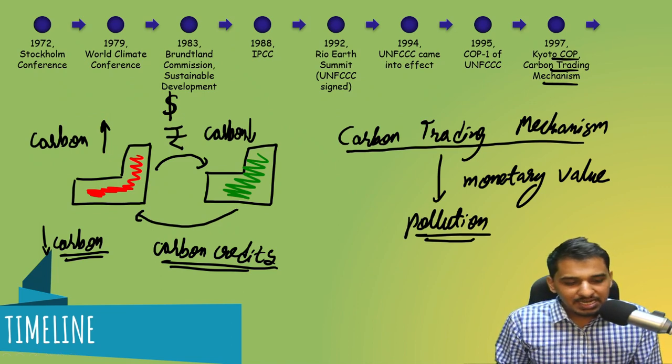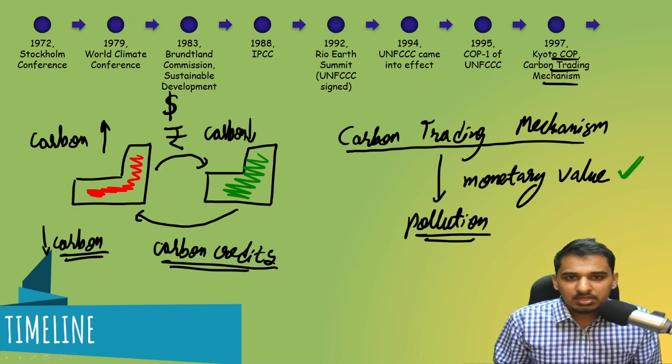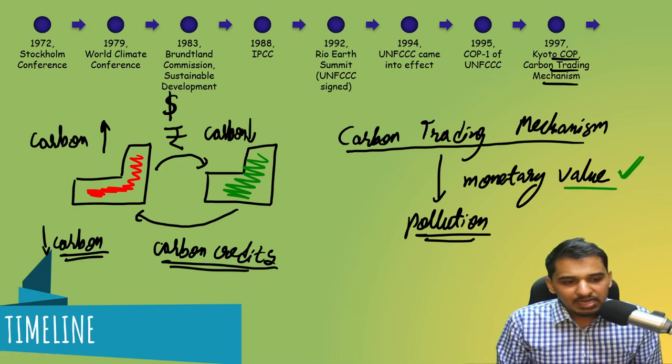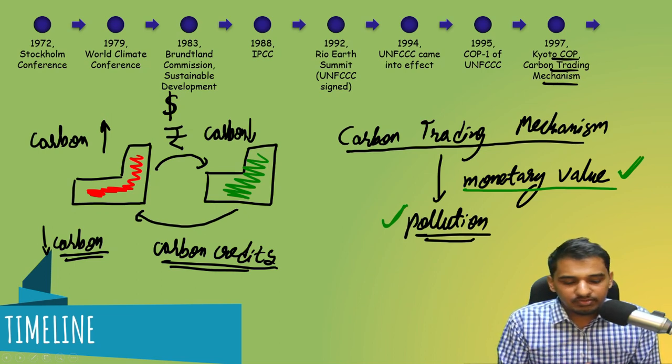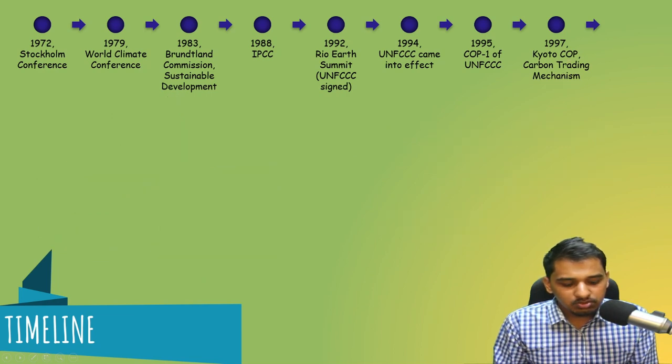So what is happening is that they are providing a monetary value in this 1997 Kyoto Conference of Party, COP, or Kyoto Protocol, that you will have a monetary value in terms of pollution. So the more you pollute, the more you will have to pay. So a kind of polluter pays principle is presented in this conference. Okay, so I hope you understood this.